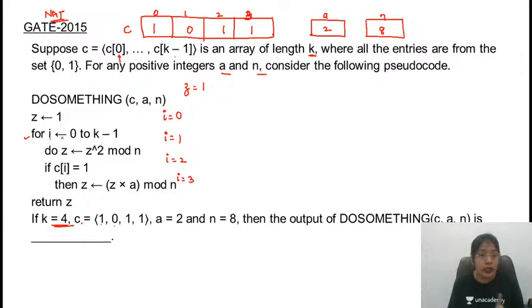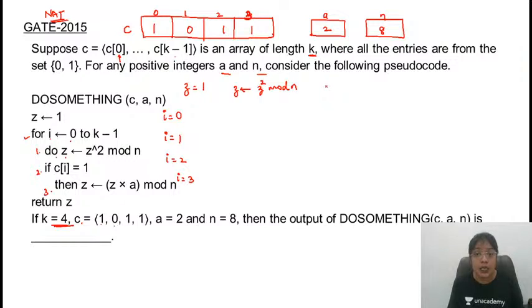What do we do? For each value of I, Z is updated with Z square mod n. What is n? N is given as 8. This is the first statement. First statement is Z is updated with the value Z square mod n.